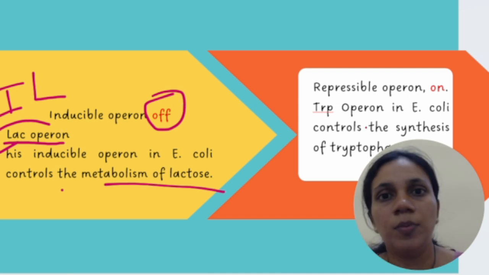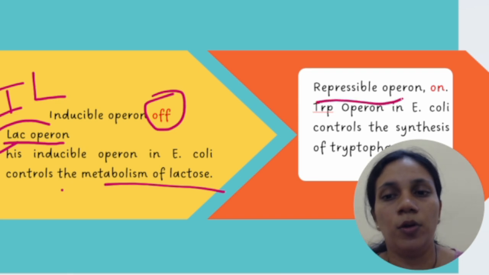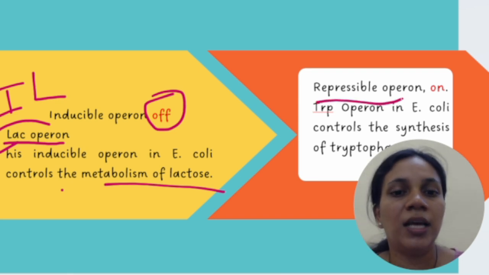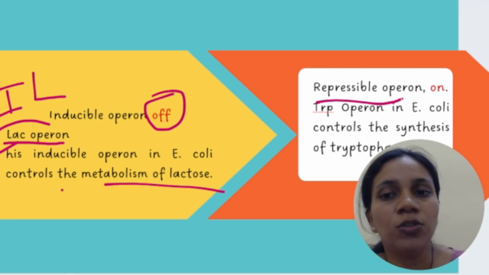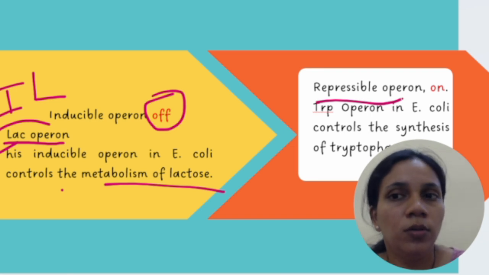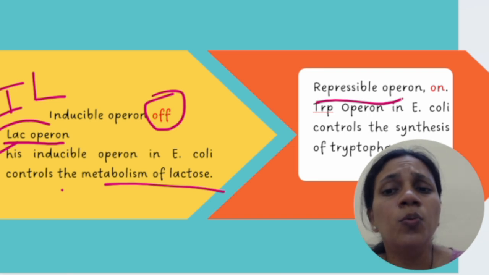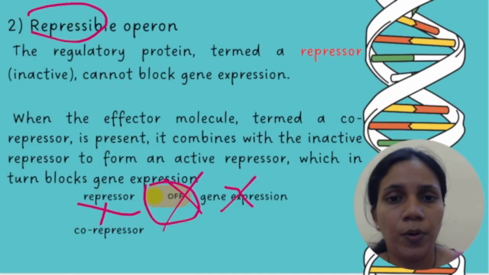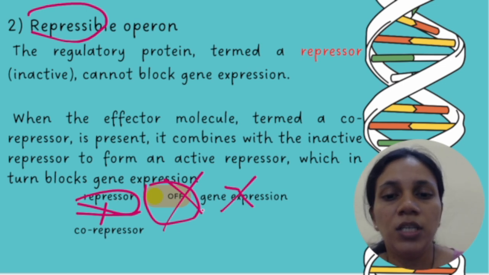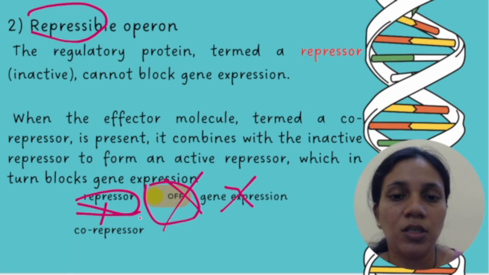Another one is the repressible operon. Now this repressible operon, as compared to inducible operon, is normally in on condition. When the repressor is on, there will be no gene expression, but when your repressor is off, there will be gene expression, right?